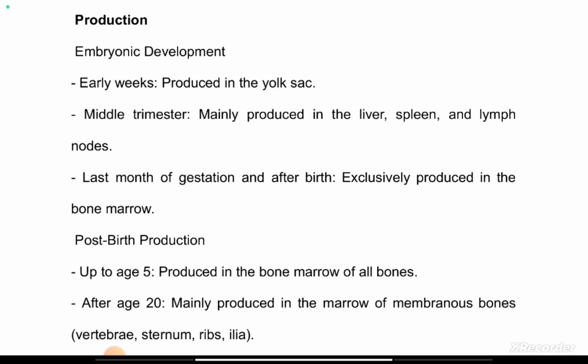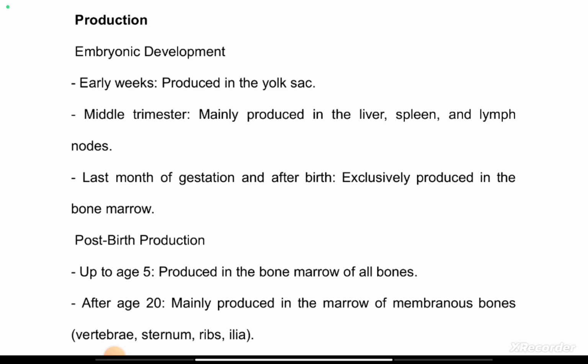Now at the later end of gestation, let's say the 8th month, the 9th month, and shortly after birth, the bone marrow takes over from the spleen, the liver, and the lymph nodes. The bone marrow becomes the chief producer of red blood cells. We all know the bone marrow is inside the bone. The bone marrow is just that structure that is inside the bone.